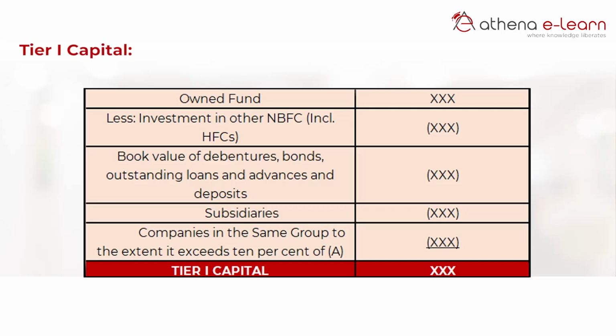So now, as we progress and as the sector becomes more and more riskier, the RBI or the regulator, the NHB, wants a higher proportion to be coming in from the equity shareholders and lesser to be coming in from the debt holders. Now, I've used the word equity shareholders basically to mean tier 1 capital. Of course, there are other calculations which also happen in tier 1 capital, which you can see on the screen.